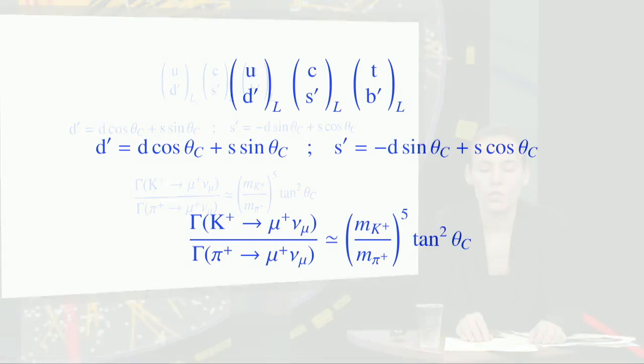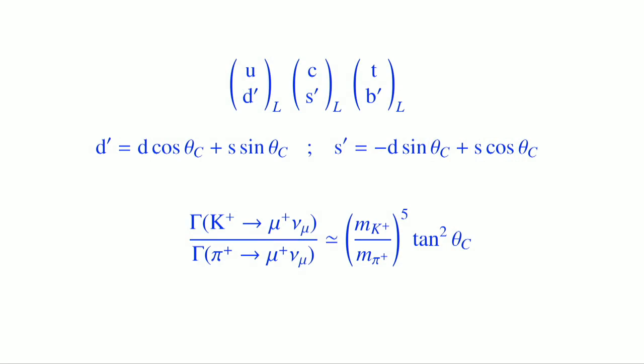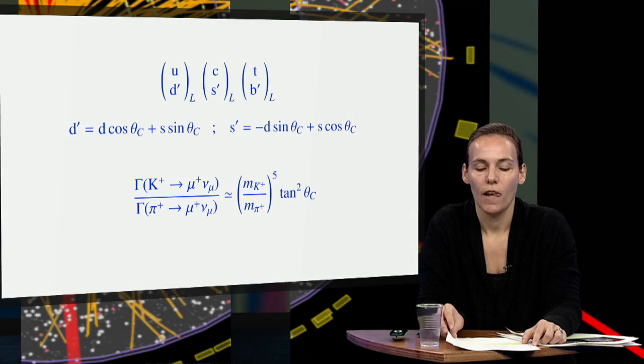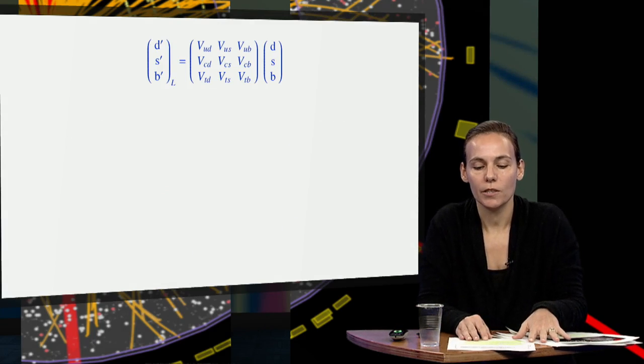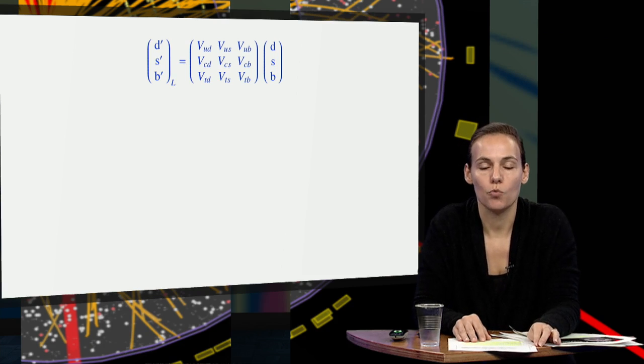For dominant interaction of the W with the ud current, for example, the rotation induces a factor cosine theta c in the amplitude. For disfavored interactions, such as those with the us current, a factor sine theta c appears. The relative rates of the two types of interaction are thus reduced by a factor tangent squared of theta c. From the observed rate reduction with respect to the phase space, one finds a Cabibbo rotation angle of about 13 degrees. This consideration must be generalized to three generations of quarks.